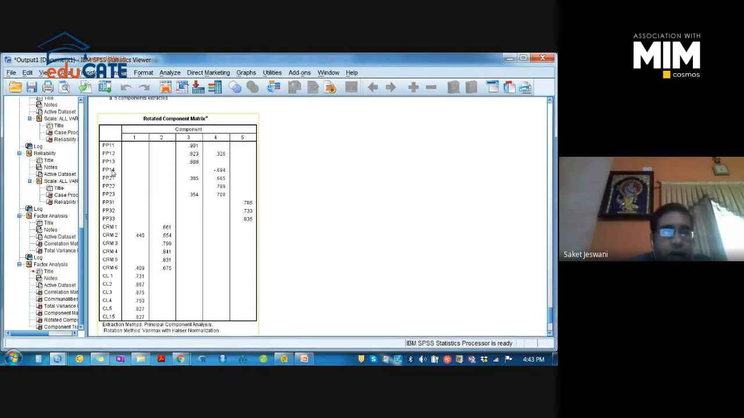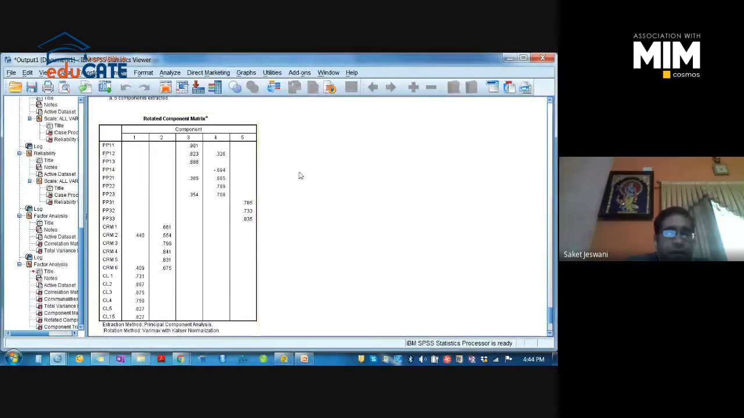If you are required to discard one item, suppose, you can consider these 2 items only for the PP1 variable, it's okay. But if you have to discard 2 of these 3 items, then 1 item will not be sufficient to explain the variable. Then you have to discard the whole variable, okay?